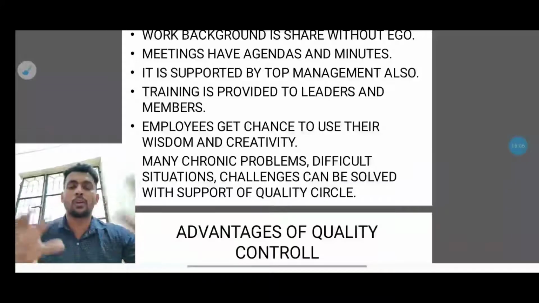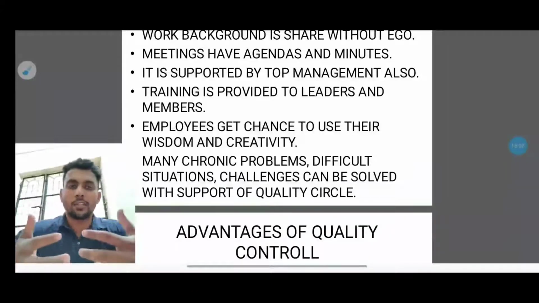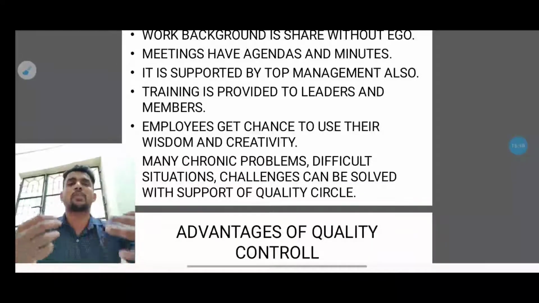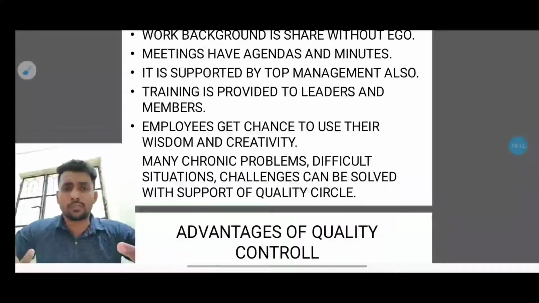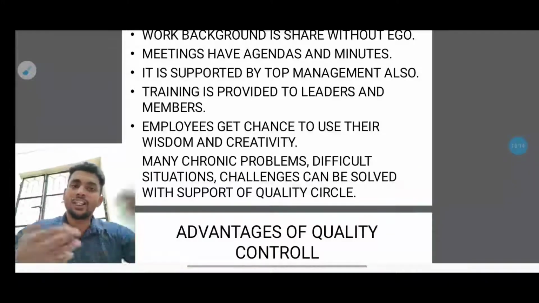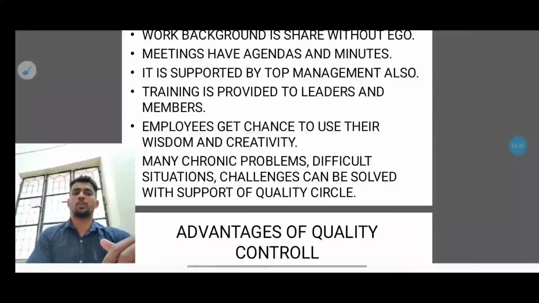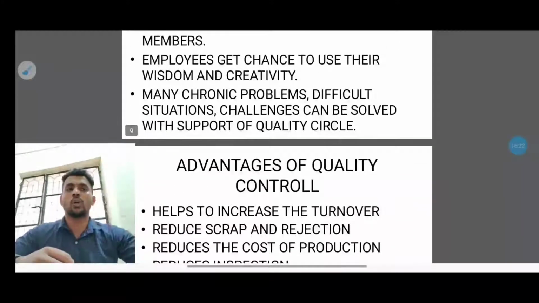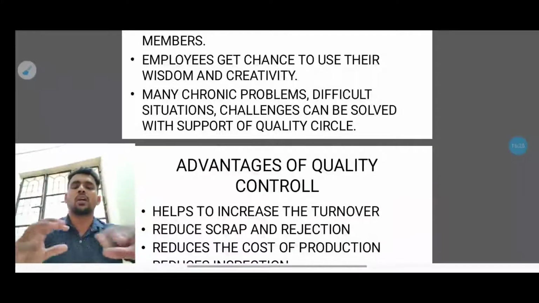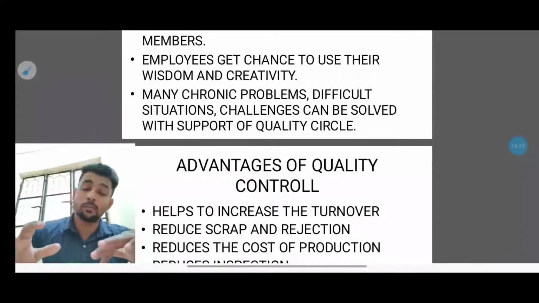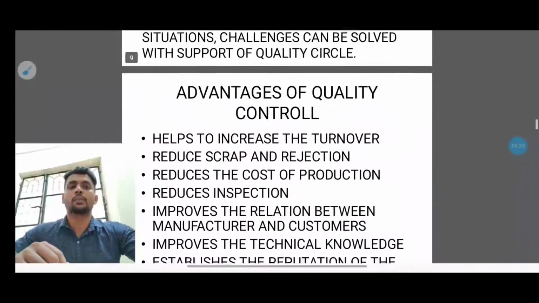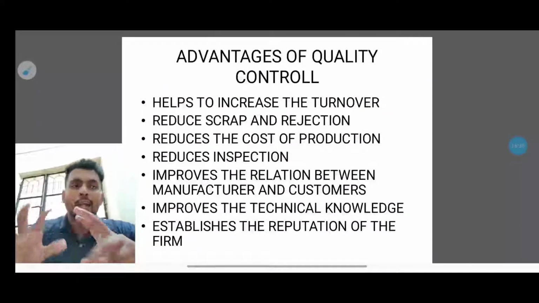That will reduce the burden of the leader, because the leader has to take the decision. If the whole team is very helpful and gives so many suggestions, the leader can easily take those suggestions, plan accordingly and solve the problem, with the support of the quality circle. So it can be solved. Basically, the quality circle is the team which acts, and that will be helpful in solving the problems.